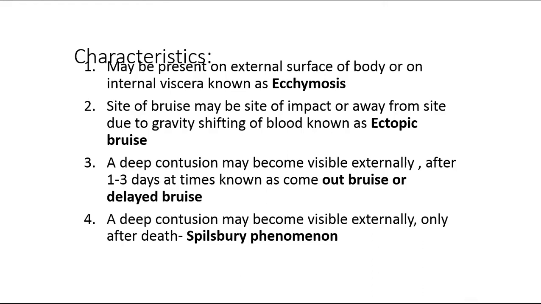A deep contusion may become visible externally after 1 to 3 days, at times known as come-out bruise or delayed bruise. These bruises appear later after the injury.